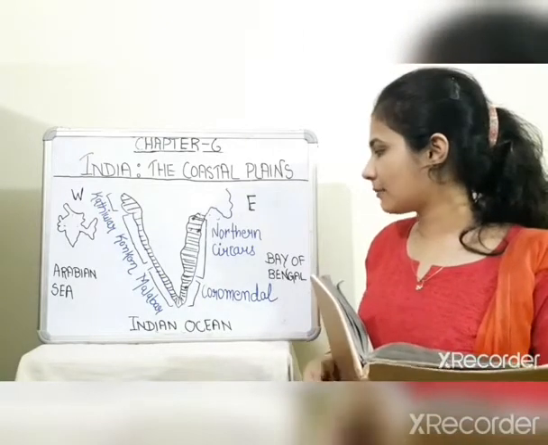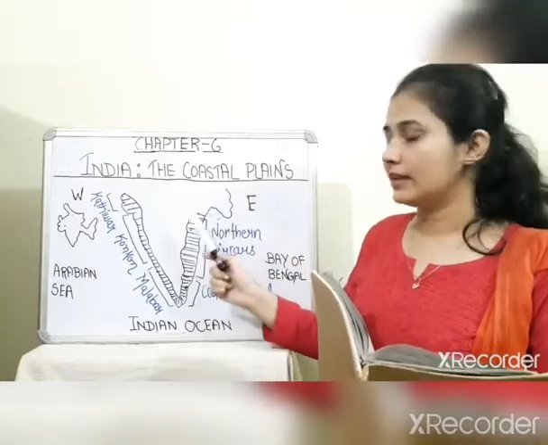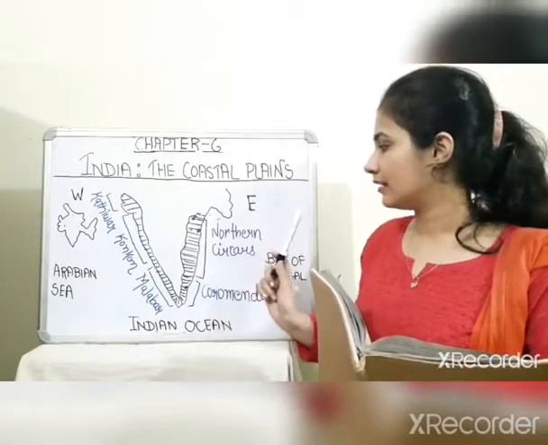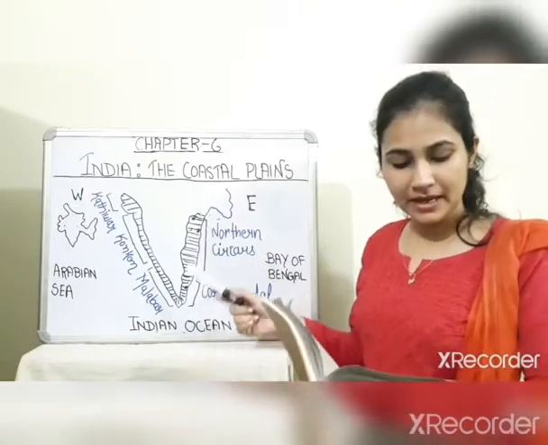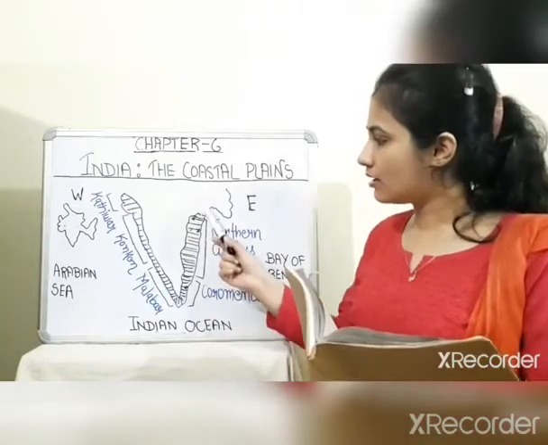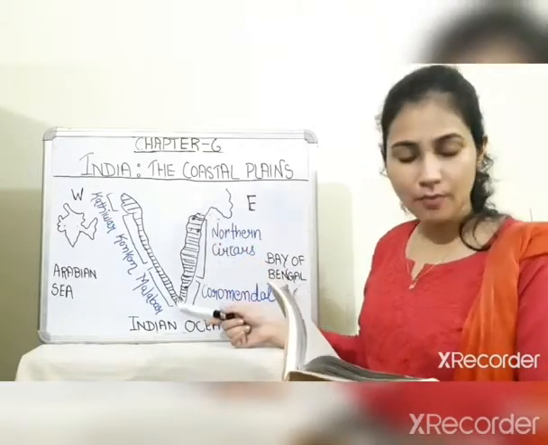Now let's discuss about the Eastern Coastal Plain. Between the Eastern Ghats and the Bay of Bengal lies the Eastern Coastal Plain. It starts from West Bengal and it stretches towards the Kanyakumari.